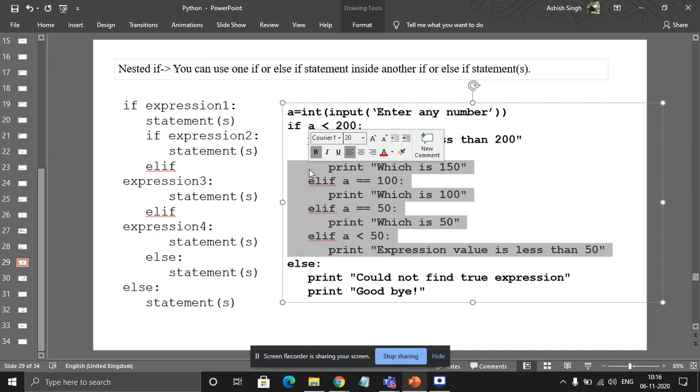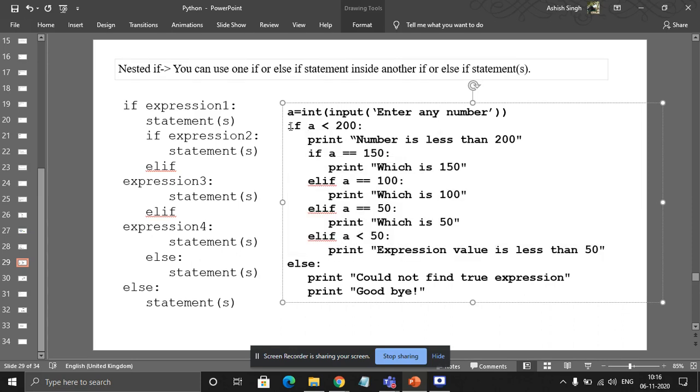But suppose the user has entered some different characters, some symbol, like the percent sign, or an alphabet character like A B C D. In that case, what will happen? Your condition will become false, because a is not less than 200, and it will directly come to the false part. Print could not find true expression, because the user has entered either a symbol or an alphabet, and it will print goodbye and exit. Is that clear, or do I need to explain it again?